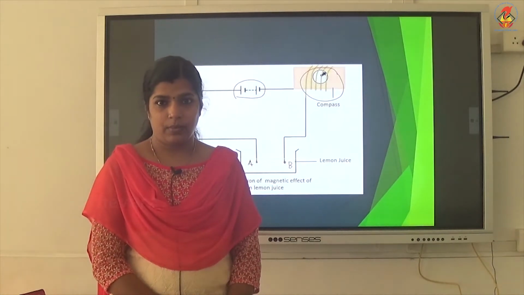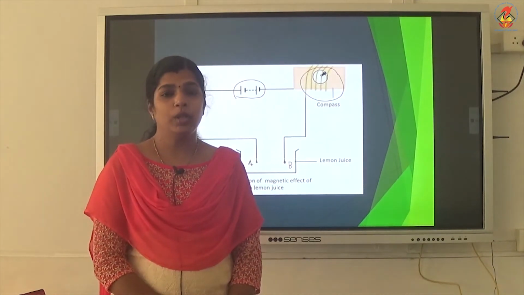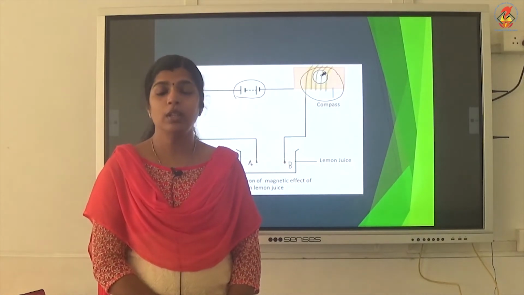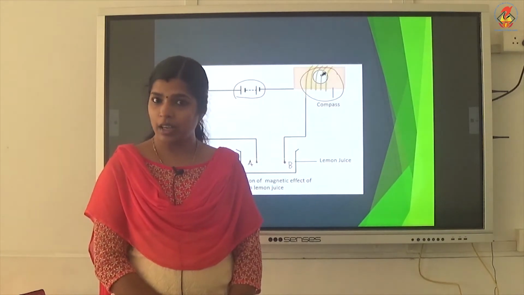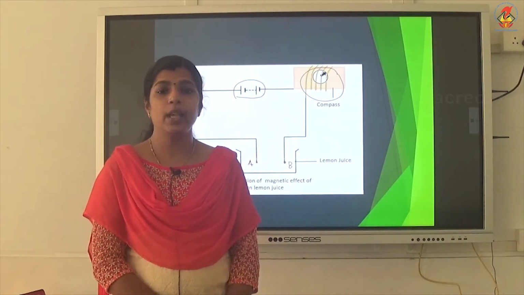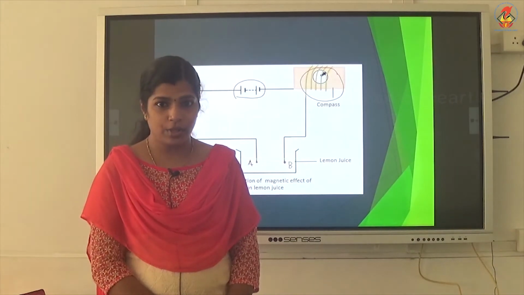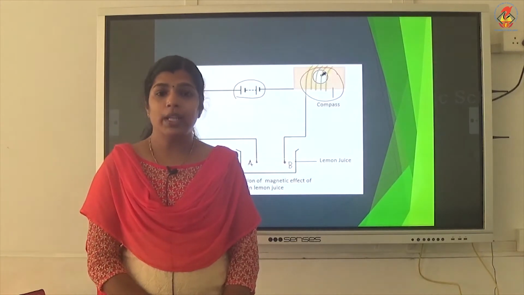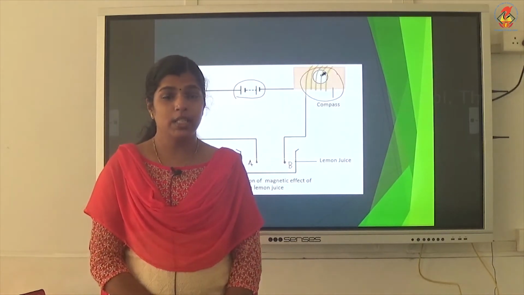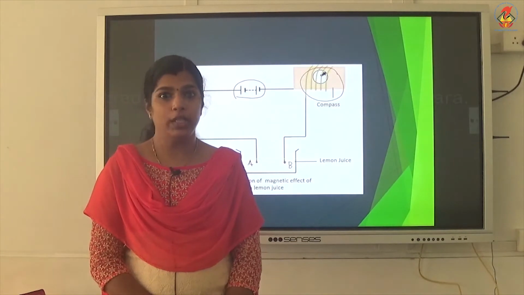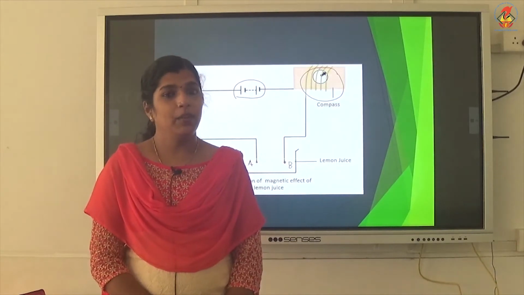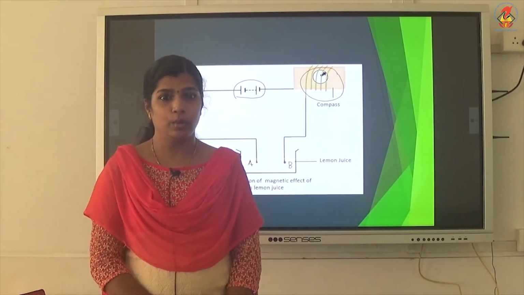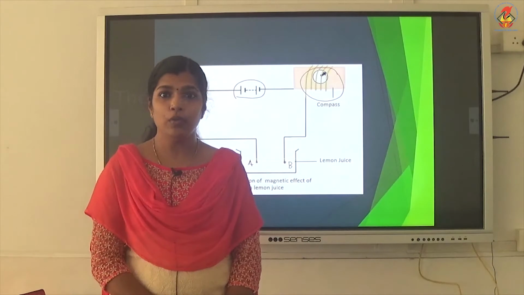Seawater. Just take seawater in a beaker and dip the two terminals of the tester in it, then the compass needle will show a deflection. So, seawater is a good conductor of electricity. Then distilled water. Distilled water, or battery water, is free from all impurities. No impurities will be there in distilled water. It is the purest form of water.